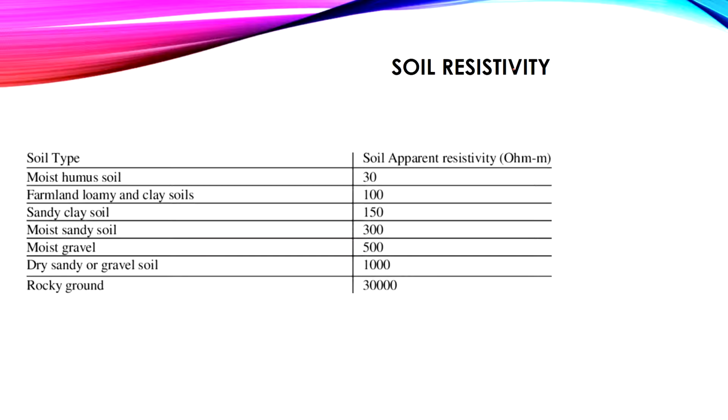The soil resistivity, for example, for moist soil is 30 ohm meter, for clay soil 100 ohm meter, and increasing, for dry soil 1000 ohm meter, and for rocky ground you will find it is 30,000. So the most difficult one is the rocky ground.